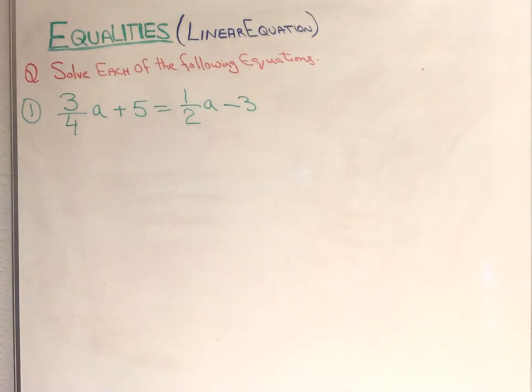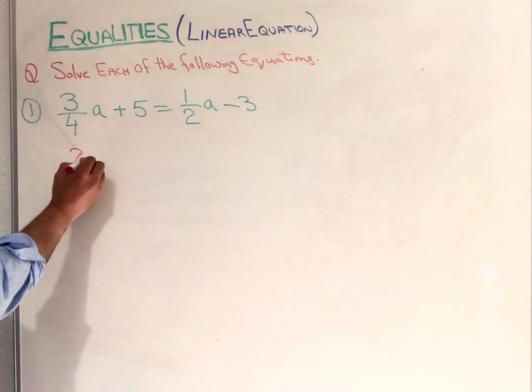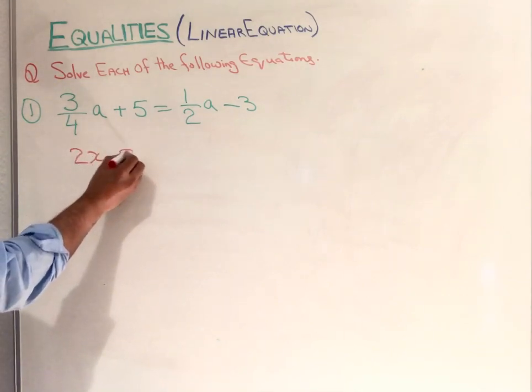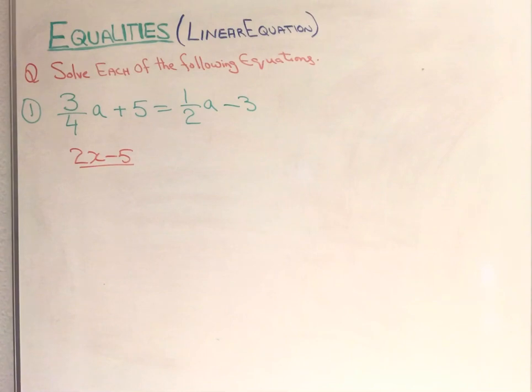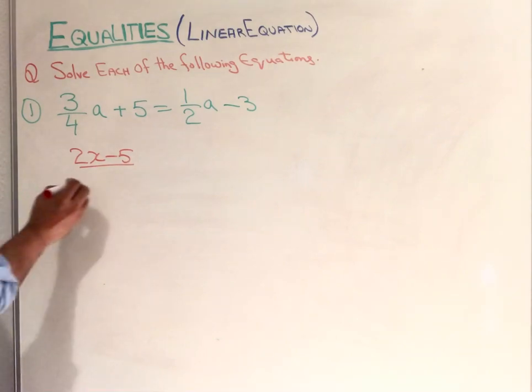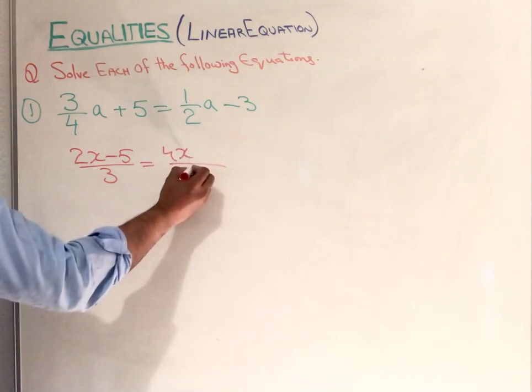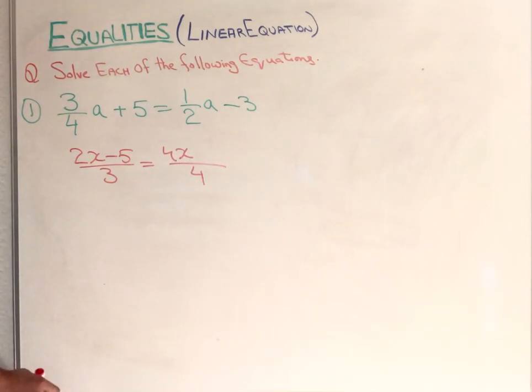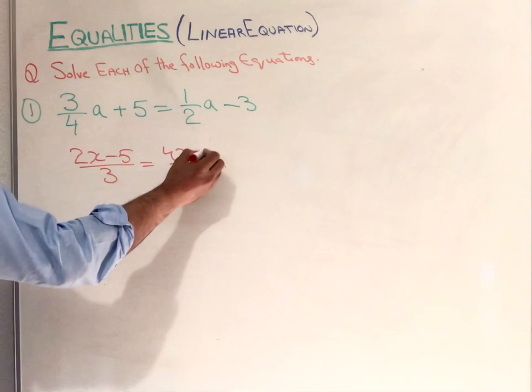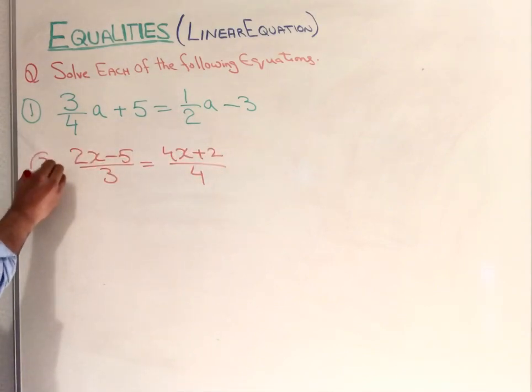The second one: 2x minus 3 plus 2. This is the second.